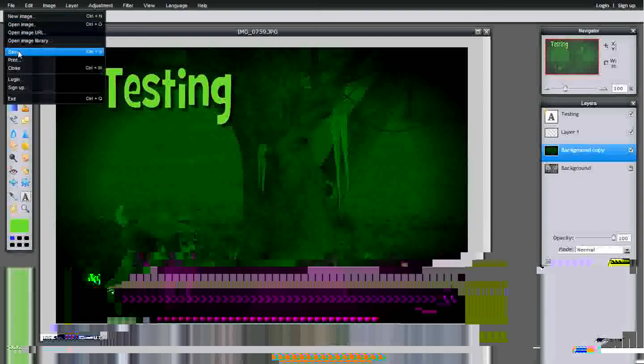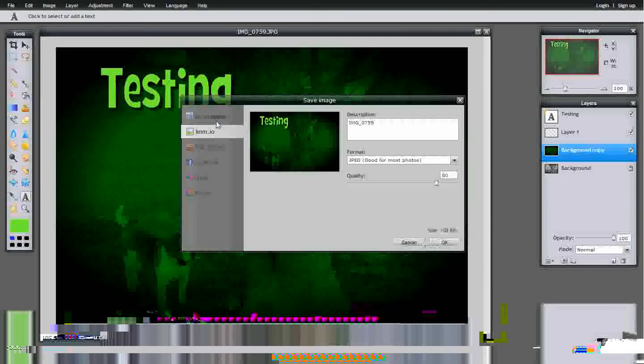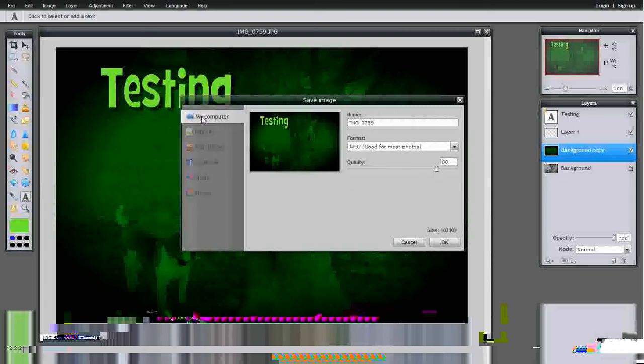And you can save this in multiple ways. MEO is Autodesk's free image hosting, where you can get a direct URL, which is pretty cool. But I'm going to just save it right to my computer. You can drag your JPEG quality size around. It even tells you the file size right there.